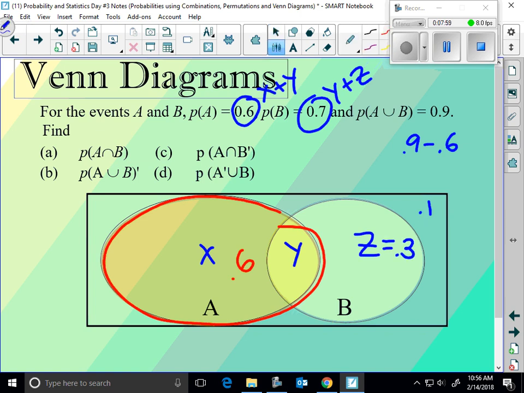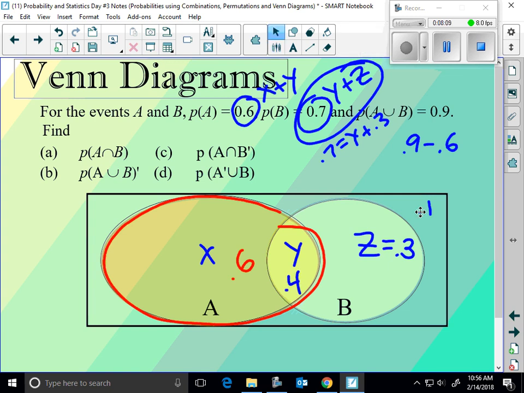If I know Z equals 0.3, right here I could say 0.7 equals Y plus 0.3. Therefore, Y has to be 0.4. And therefore, what would X be? 0.2. When you take all these numbers and you add them up, what should they equal? 1. Good. You can check yourself there.